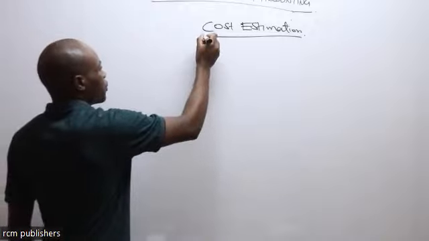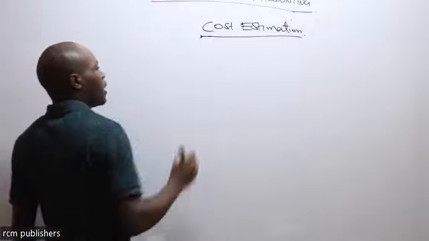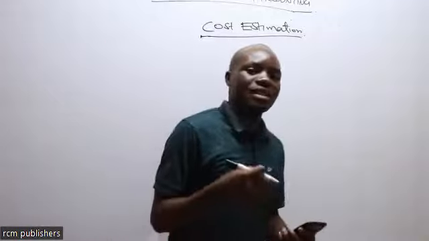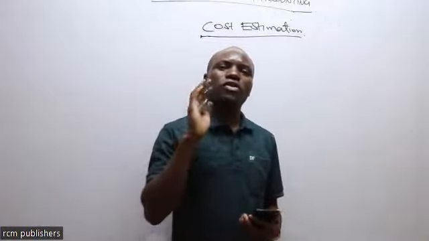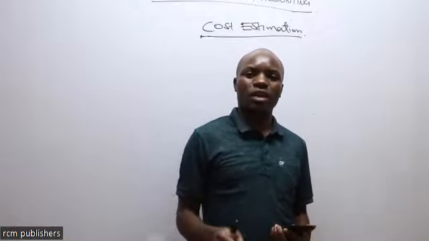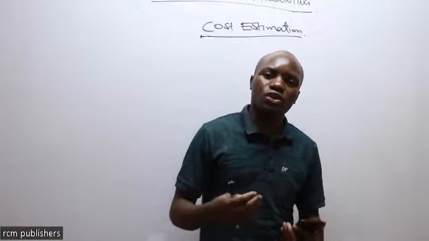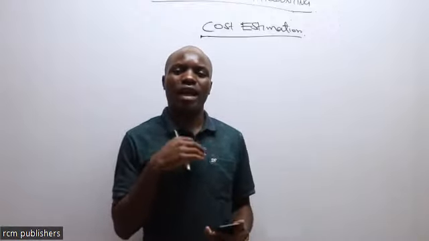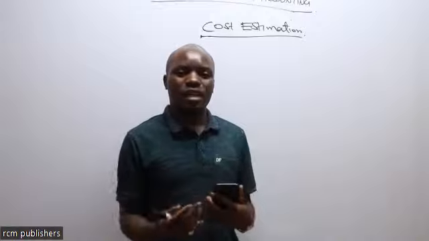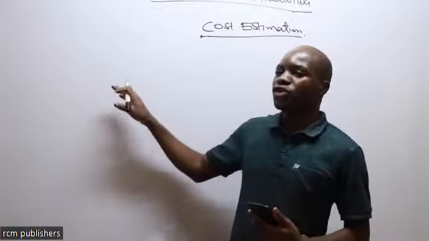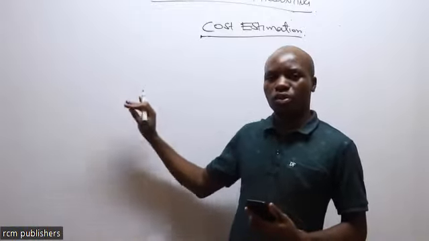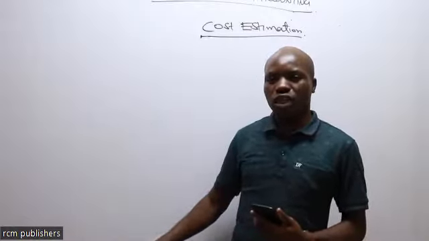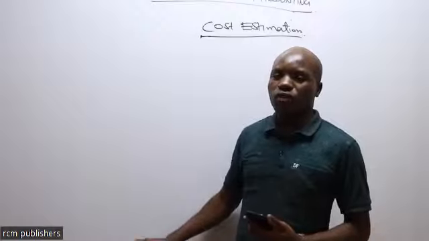Under cost estimation, remember, this company wants to come up with a costing system, a standard system whereby if I want to produce 40 units, I don't need to sit down and again start doing the workings of direct material, direct labor. No, I have an automated system whereby I only input the units that I want to produce. And then at the end of it, I'm able to generate the total cost of those particular units.